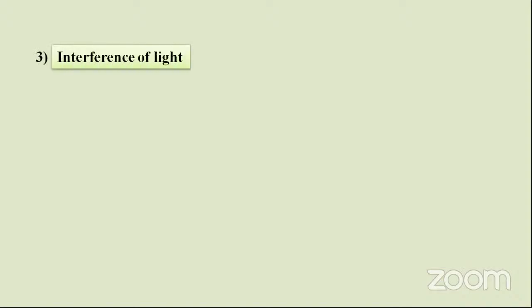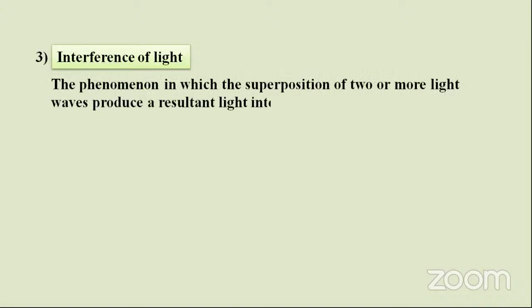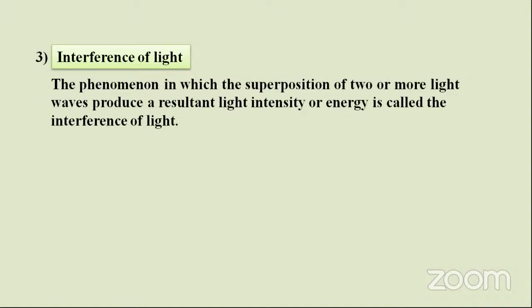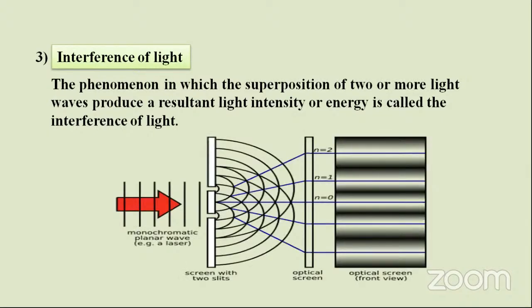Now come to interference of light. It is the phenomenon in which the superposition of two or more light waves produces a resultant light intensity or energy. This is the setup for interference of light, where there is a screen with two slits. A monochromatic ray is allowed to pass through these two slits.